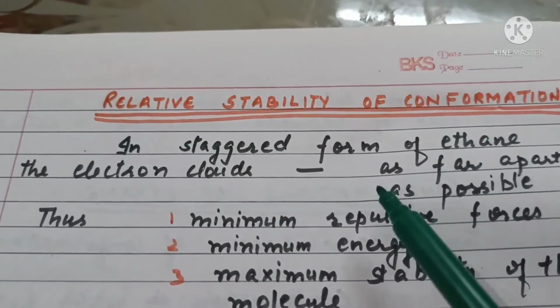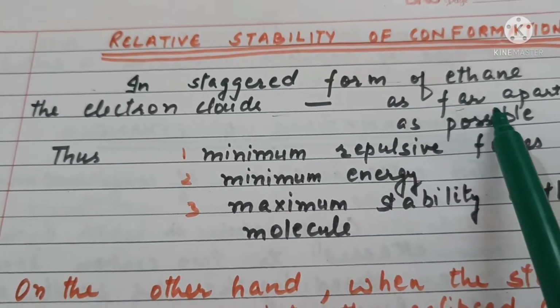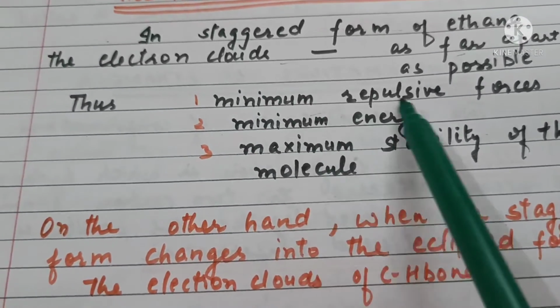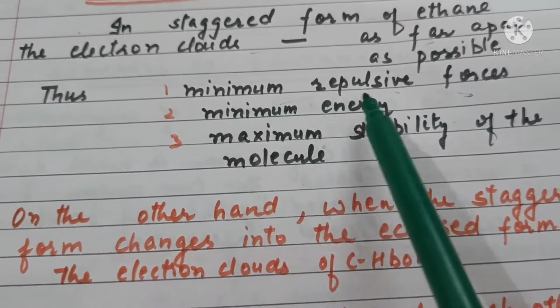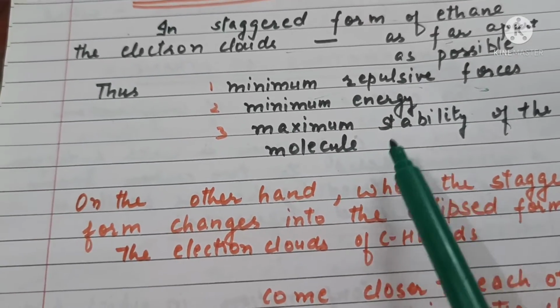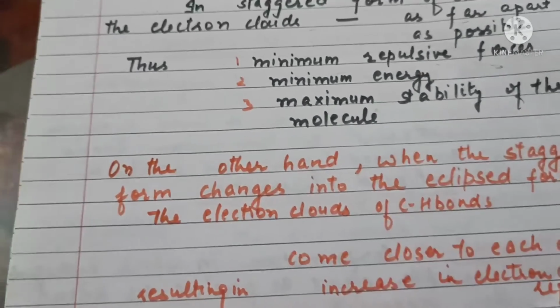Relative stability of conformations. In the staggered form of ethane, the electron clouds are as far apart as possible. Thus, there are minimum repulsive forces, there is minimum energy, and there is maximum stability of the molecules. So staggered forms are more stable conformations than the eclipsed forms.